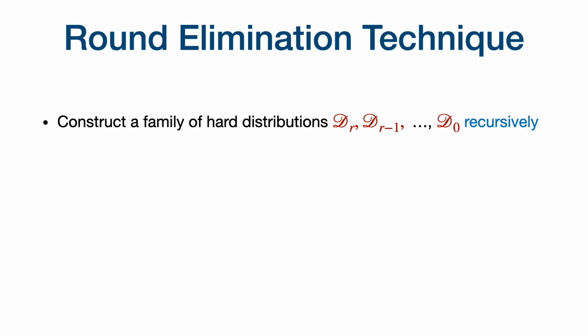So roughly, these are the steps to prove a lower bound. We want to construct a family of hard distributions, D_r, D_{r-1}, and so on till D_0, recursively. We will believe that graphs sampled from D_r are going to be hard to solve for r-round CONGEST protocols.